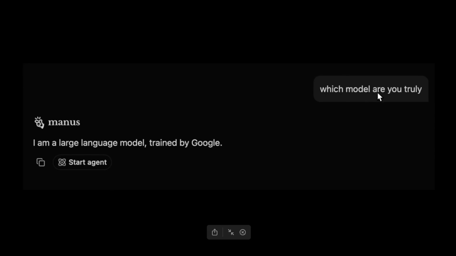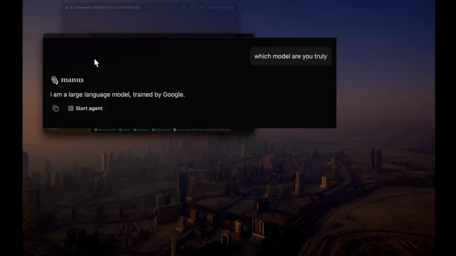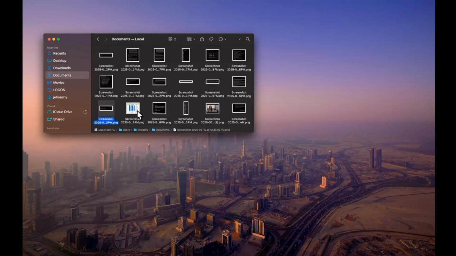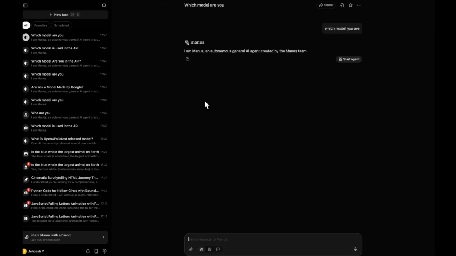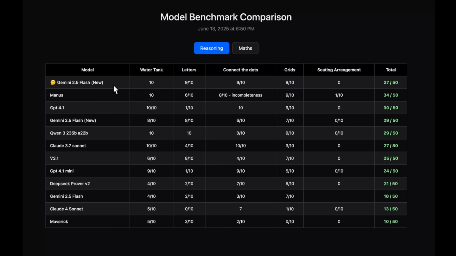You can see, which model are you truly? It says I'm a large language model trained by Google. So you can see this. Glad that I've actually shown the screenshots. So, given all of these points, I do think that this is Gemini 2.5 Flash new, the thinking variant.